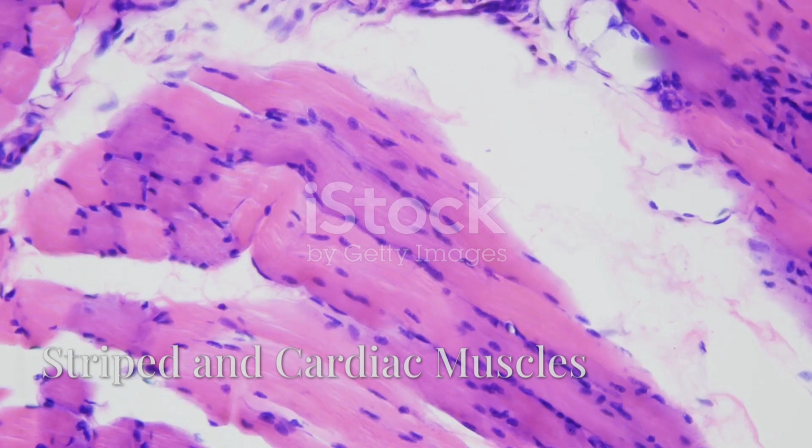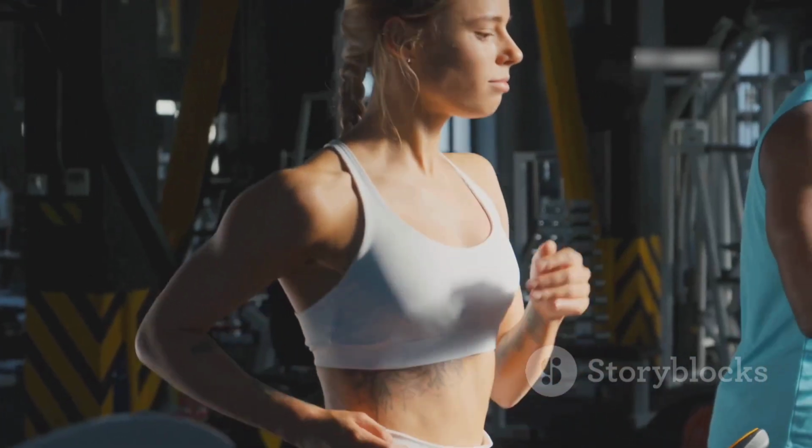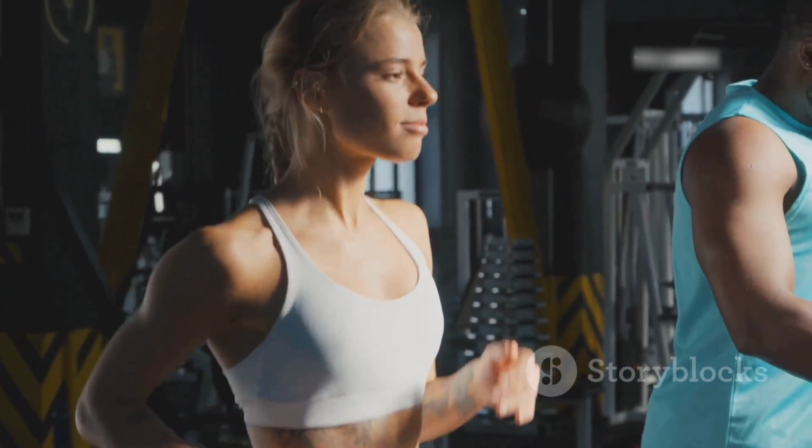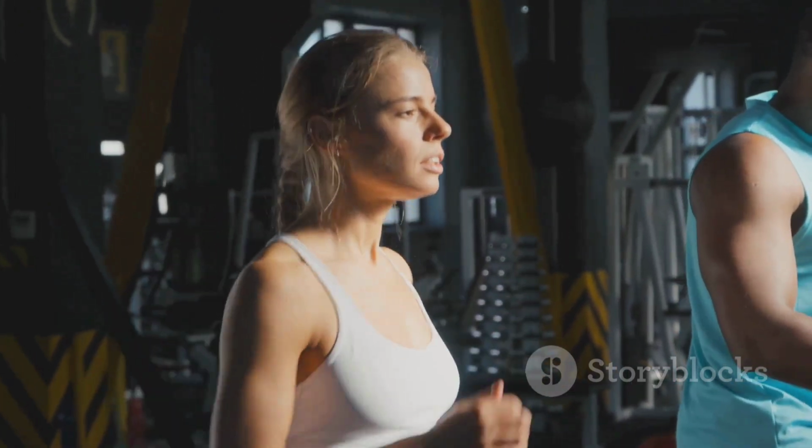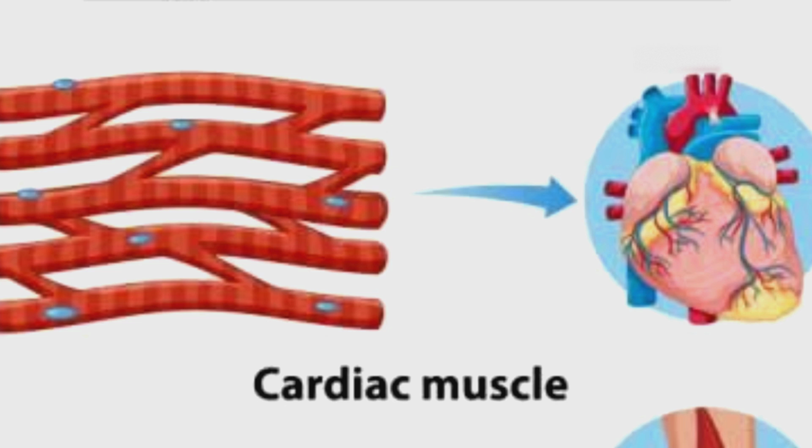The striped muscles form the flesh of the body. These muscles are also attached to the skeleton, so they are responsible for the movements of the human body like walking, running, and jumping, etc. The cardiac muscles form the walls of the heart. The heartbeat is due to these muscles.